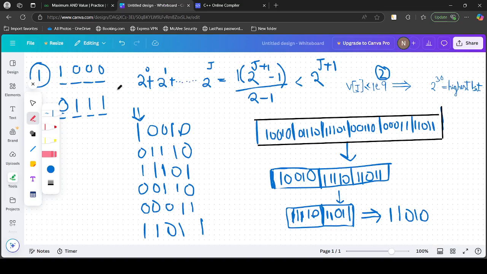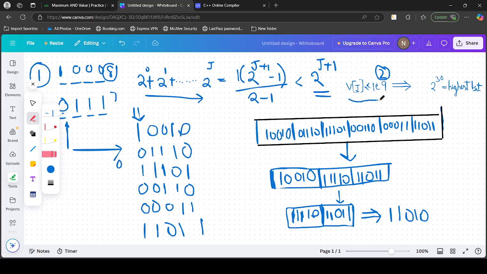Let's discuss some basic ideas. If the numbers have 4 bits and the first number is 1000 and the other one is 0111, the first one is 8 and the second one is 7, so the first one is greater than the second one. Because 2 power 0 plus 2 power 1 and so on up to 2 power j, based on the geometric progression formula, can be written as 2 power j+1 minus 1, which is less than 2 power j+1, which is this. So it is sure that the higher contribution is from the highest bit, regardless of whether there are all ones present up to the 0th index.